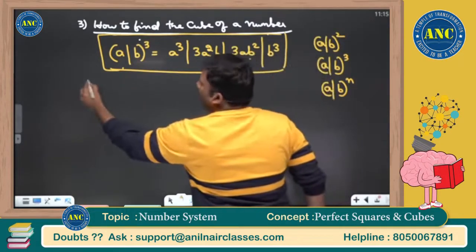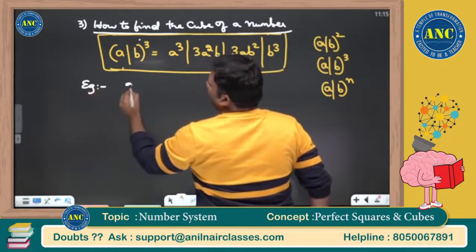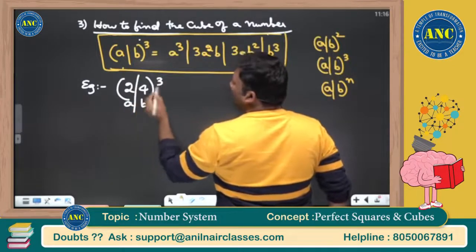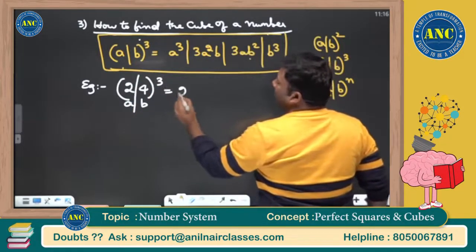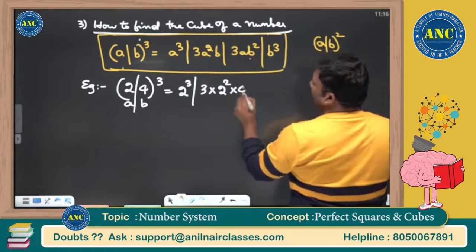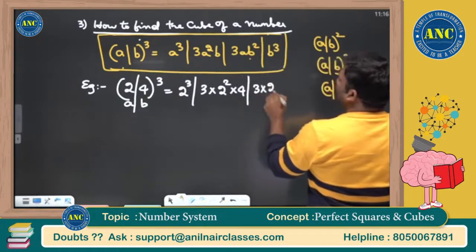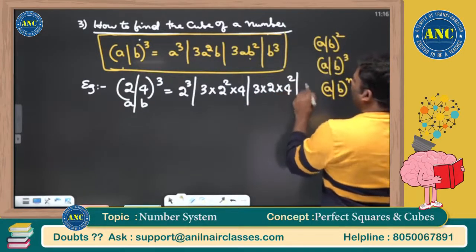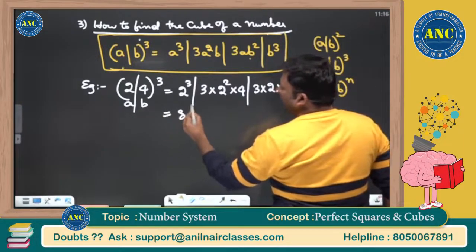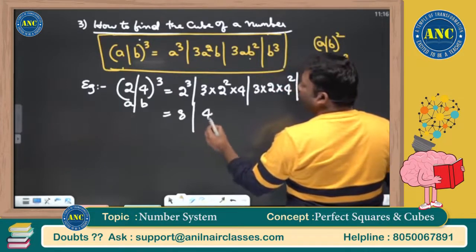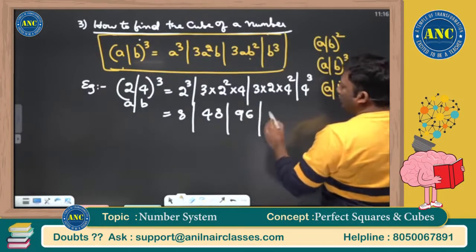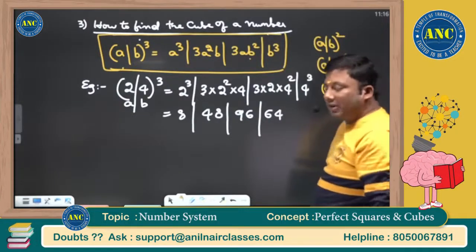Now for example, how to find out the cube of 24. 24 whole cube. A is 2 and B is 4. Wherever A is there, substitute 2. 2 cube. Next is 3a square b. Next it is 3ab square. And next it is b cube. 2 cube is nothing but 8. 3 4s are 12, 12 4s are 48. 3 2s are 6, 6 16s are 96. 4 cube is 64. I hope it is clear.